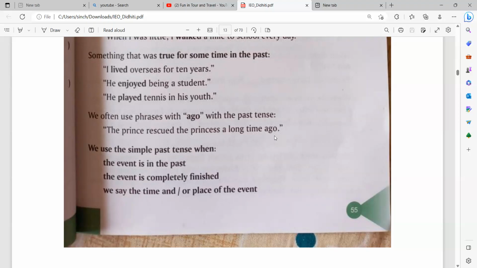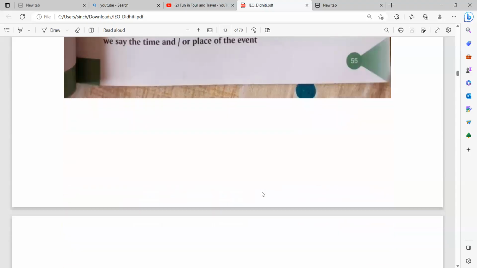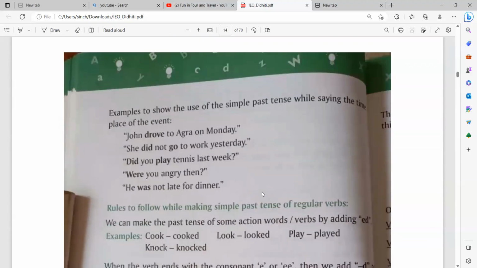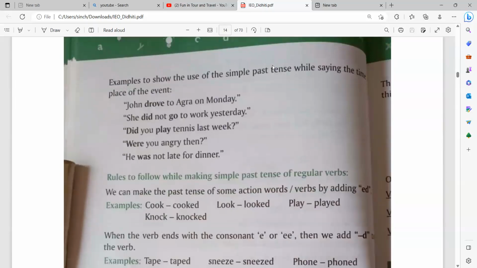We use the simple past tense when the event is in the past, the event is completely finished. We say the time and or place of the event. We use the past tense when the event is in the past. The event is completely finished. We say the time and or place of the event. Then examples to show the use of simple past tense while saying the time, place of the event.